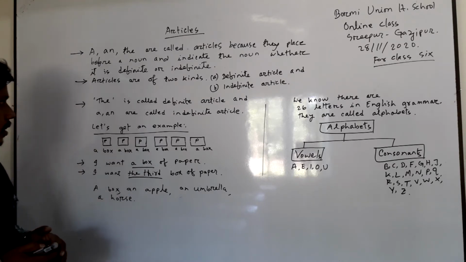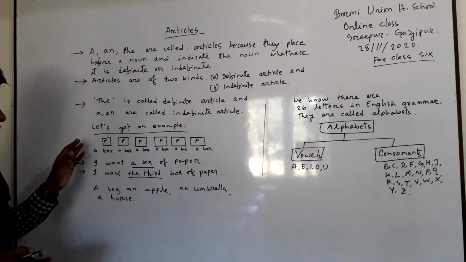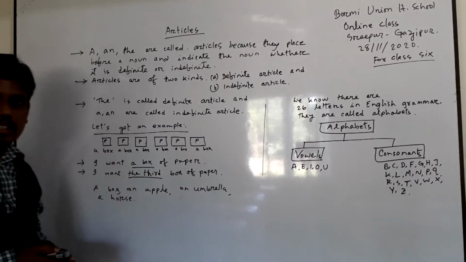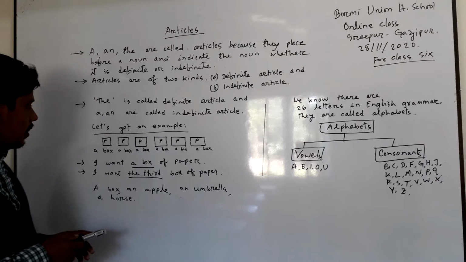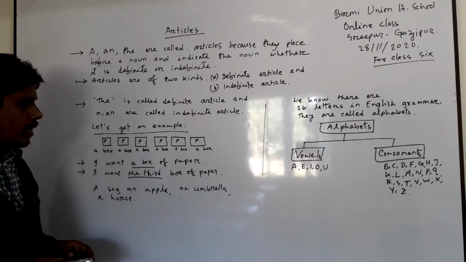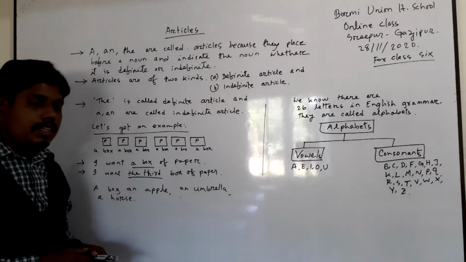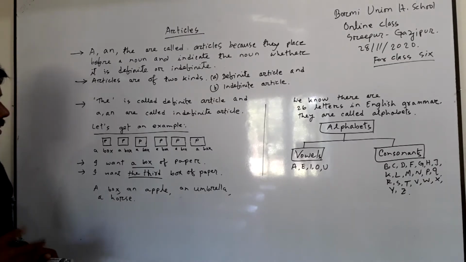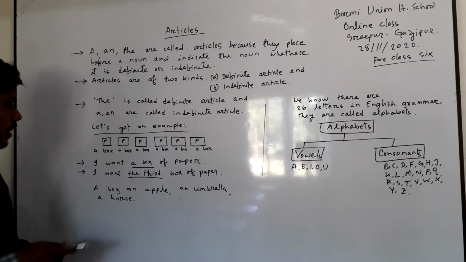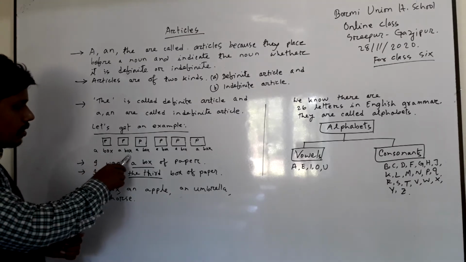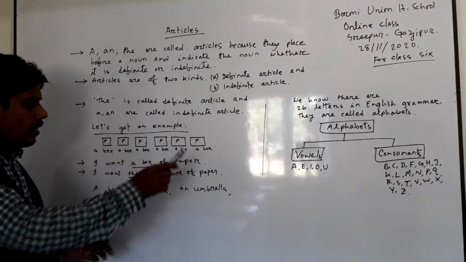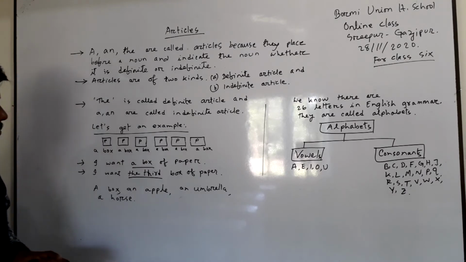For example, there are 6 boxes you can notice, and these 6 boxes are paper boxes, and if we indicate them indefinitely, then you can write a box, a box, a box, a box, and a box.